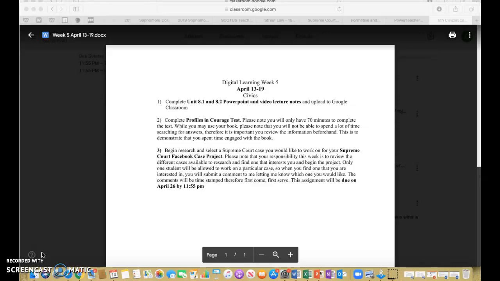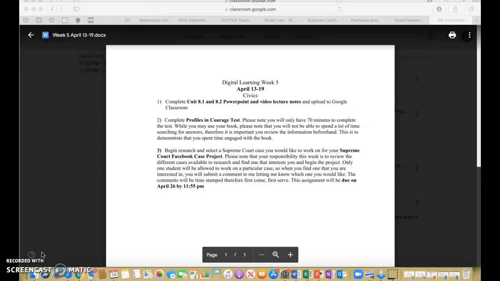You may use your book. However, do not just go into the test thinking, well, I'll just search for the answers and be able to find them. You need to study beforehand. You're not going to have enough time to look at all of the questions and try to find the answers like a scavenger hunt. It will not work. Some questions, sure, but other questions, no. So you really want to look at the summaries and the questions that you have already answered for this book to help you with that test. So please complete that by Sunday.